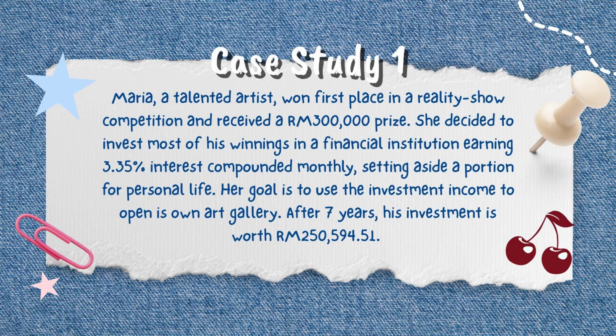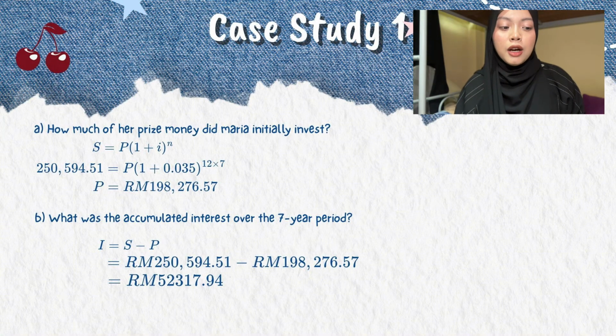Question 1. Maria, a talented artist, won first place in a reality show competition and received a 300,000 prize. She decided to invest most of her winnings in a financial institution earning 3.35% interest compounded monthly, setting aside a portion for personal life. Her goal is to use the investment income to open her own art gallery. After 7 years, her investment is worth 215,594.51. Question A. How much of her prize money did Maria initially invest?